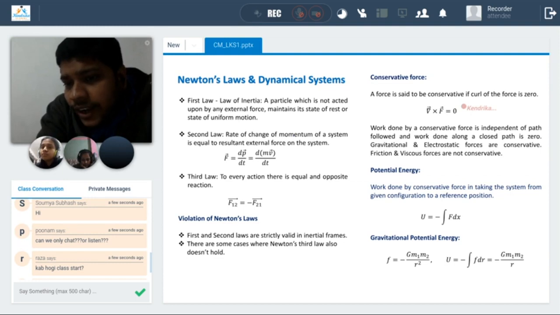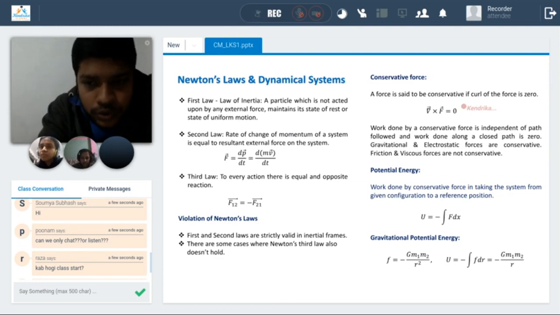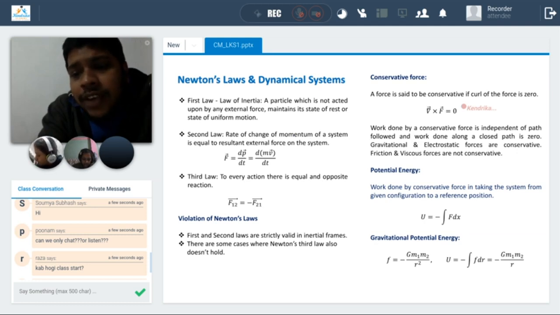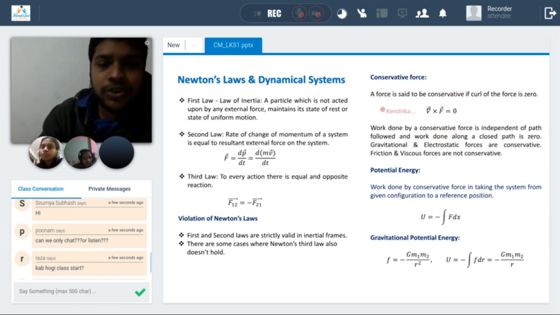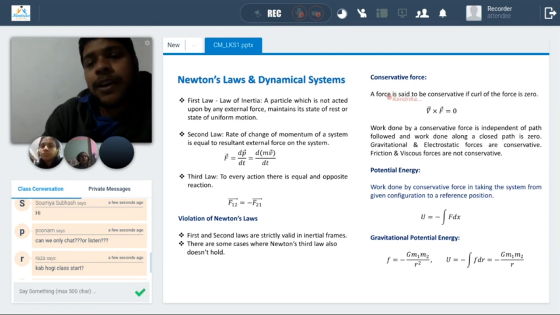Then, work done along a closed path is 0. If it is a closed path, work done will be 0. Gravitational and electrostatic forces are conservative, and frictional and viscous forces are not conservative. If we go to a book and read about conservative force, we may get some new things as well. But here, in a few sentences, we are able to tackle many things, and if there is a problem related to conservative force, we may get the clue to solve it.